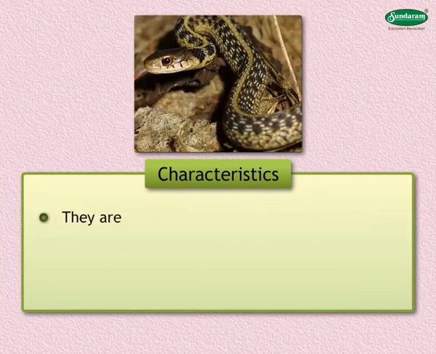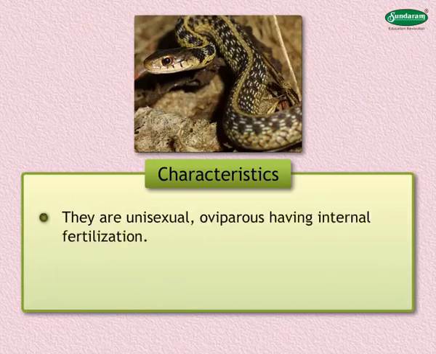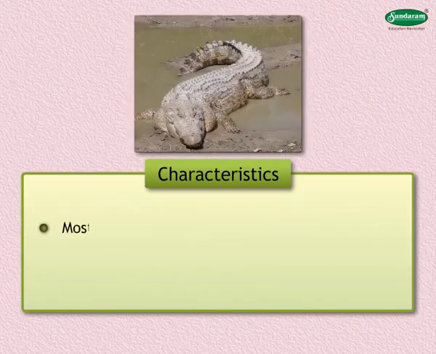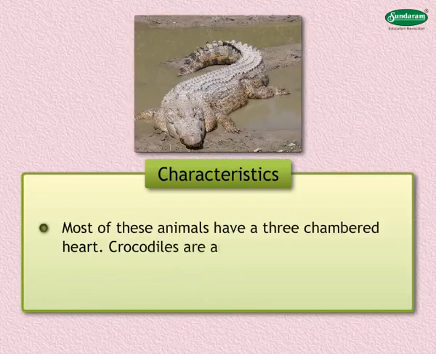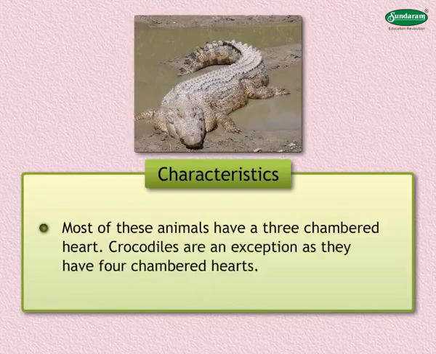They are unisexual, oviparous, having internal fertilization. They respire only with lungs. Most of these animals have a 3-chambered heart. Crocodiles are an exception as they have 4-chambered hearts.